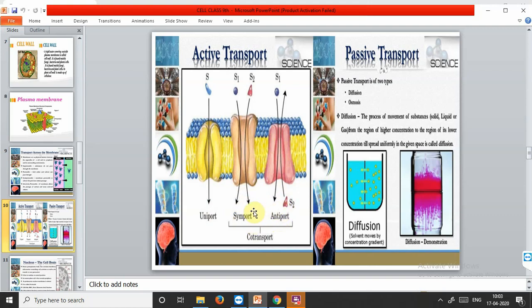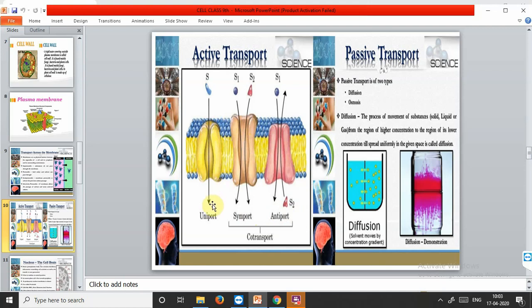Now the flow of water will start from the place where water is present in higher amount to the place where water is present in the lower amount. This process is also called osmosis when we use a selectively permeable membrane. We'll discuss that later. Let's learn about active transport.